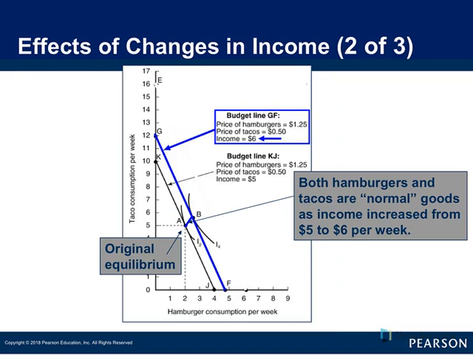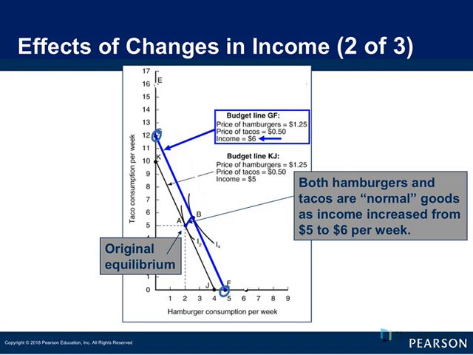But what would happen if your income increased? In this case, from $5 to $6 per week. Like we always have, we would go ahead and decide if we spent all of our money on tacos, we could purchase 12 tacos, and if we spent all of our money on hamburgers, we could purchase about 4.75 hamburgers, and we just simply draw a new budget line. The new budget line would create a new isoutility line. There would be the point of tangency.